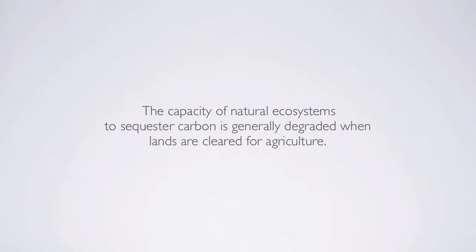The capacity of natural ecosystems to sequester carbon is generally degraded when lands are cleared for agriculture. Soils are one of the most important repositories for carbon that we have worldwide. And when we alter the vegetation of ecosystems and switch them from natural ecosystems into agricultural lands, often their ability to store carbon is reduced.